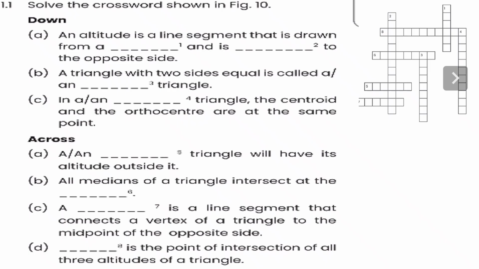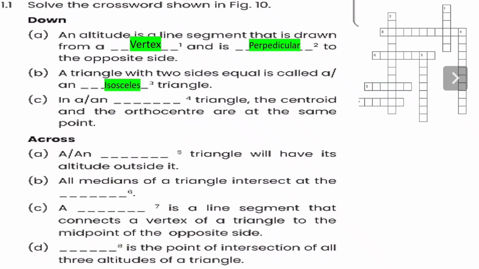An altitude is a line segment that is drawn from a vertex, and is perpendicular to the opposite side. Question number B. A triangle with two sides equal is called an isosceles triangle.